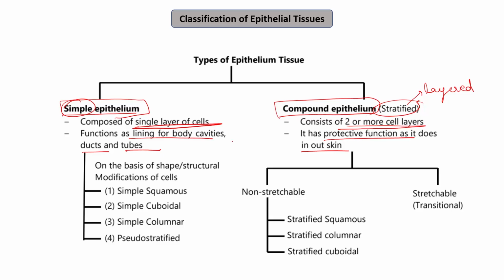So simple epithelium, on the basis of the shape or the structure, can further be divided into various types. For example, simple squamous, simple cuboidal, simple columnar, and pseudo-stratified. While compound epithelium can be of two types, non-stretchable and stretchable. Examples of non-stretchable are stratified squamous, stratified columnar, stratified cuboidal, while the example of stretchable compound epithelium is the transitional epithelium. So we will see the basic characteristic of each of these types of epithelium.